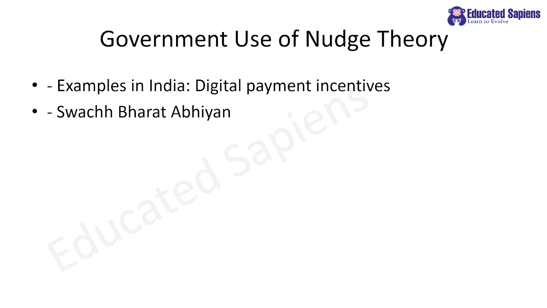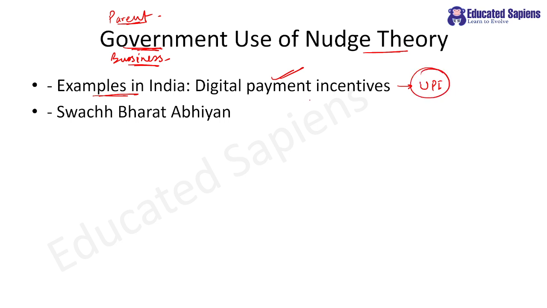Okay, my dear students, right from governments to businesses to everyone uses nudge theory, right? So our parents used to do this nudge, government has used this nudge, businesses do this nudge. Clear? So examples, my dear students, digital payment initiatives like UPI. What is this? This is nudge, right?